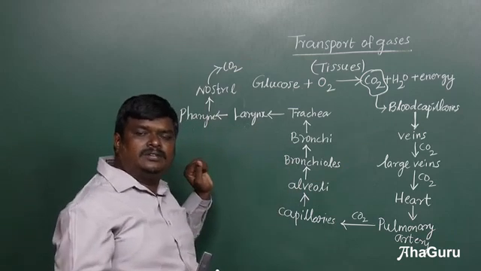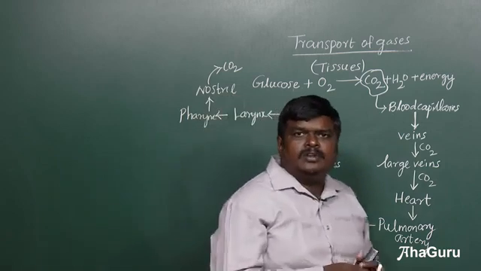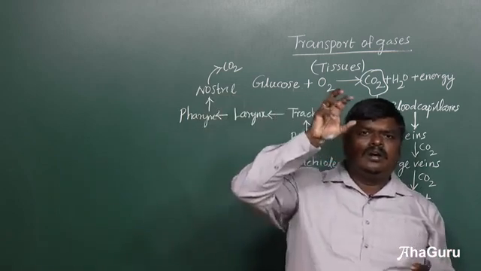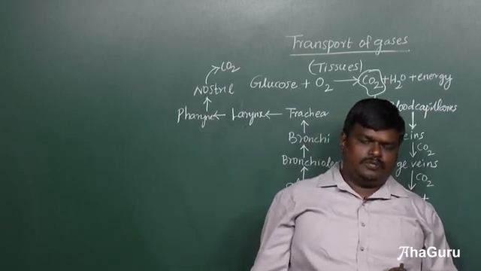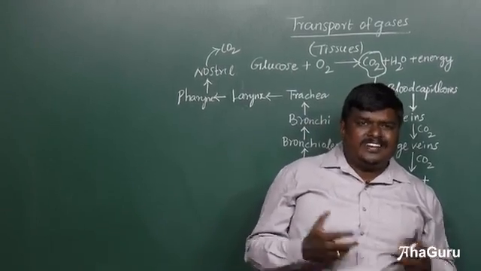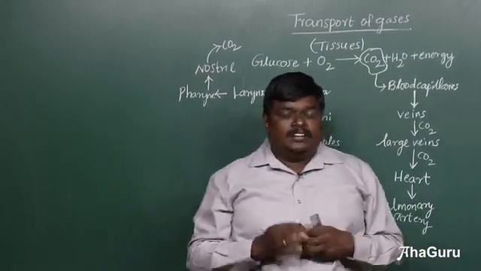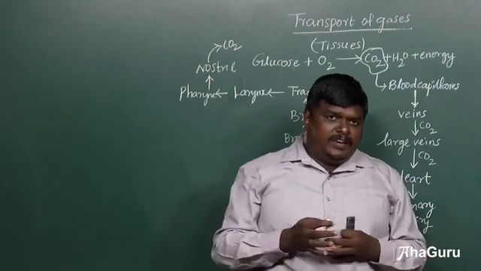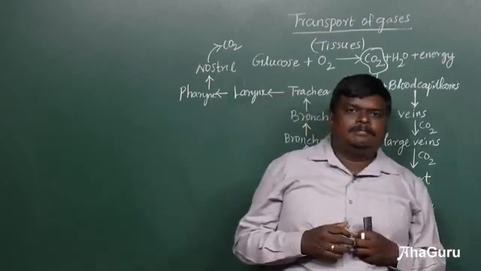The oxygen is transported from the atmosphere to the tissues. Carbon dioxide is transported from the tissues to the atmosphere.